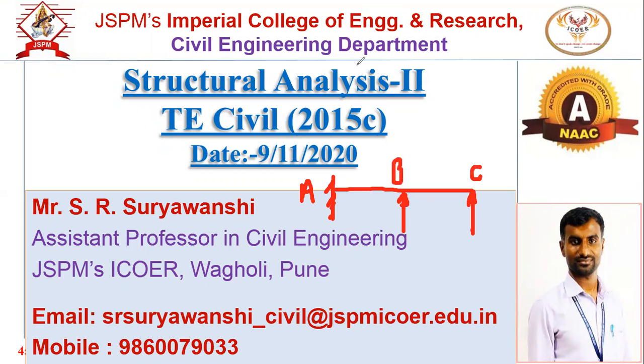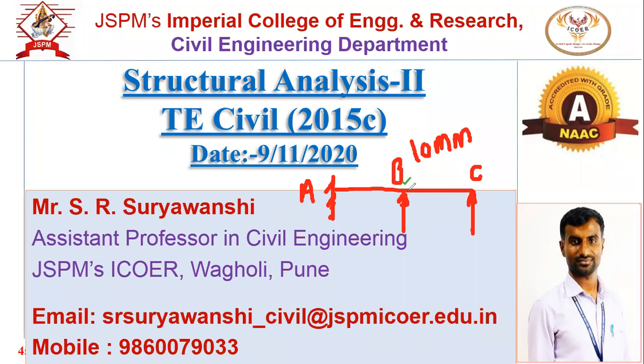Suppose the support B is having the settlement, or the sinking, of 10 mm. Suppose that sinking is an amount of 10 mm. So what is the effect in the analysis? What is the effect?